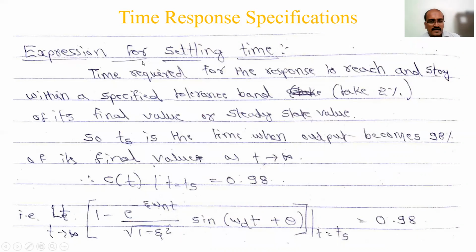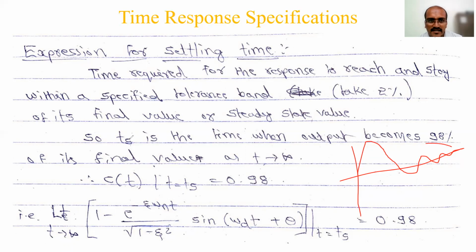So for the expression for settling time, again there are 2 sets of derivations you can make here, by taking a 2% tolerance band and a 5% tolerance band. Both I will try to show you. Settling time is the time required for the response to reach and stay within a specified tolerance band. You have seen the response, right? Initially it will have a peak and then slowly it will decrease and reach this 2% tolerance band and sustain there. Either 2% or 5%, that is the level.